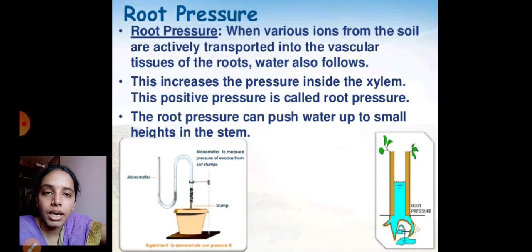So now when we cut any plant slightly, what happens? The sap, that is a liquid composition, has been exuded out. The amount that is exuded depends on the root pressure. So here, when the well-watered potted plant has been cut in a horizontal position, the manometer is used to measure the pressure of the sap exuded from the cut part of the plant body.